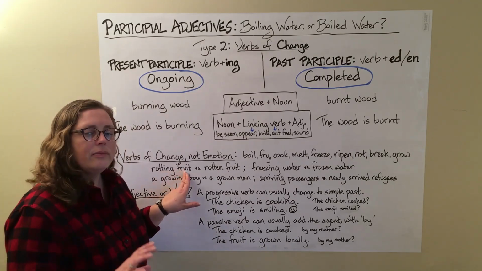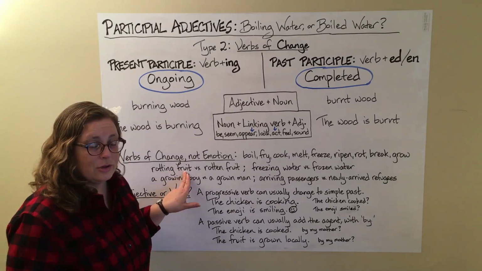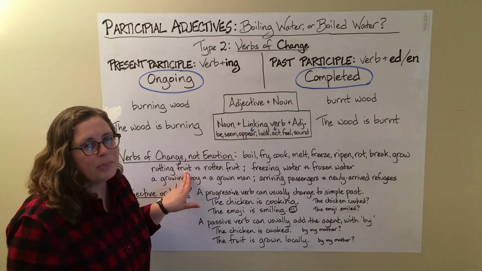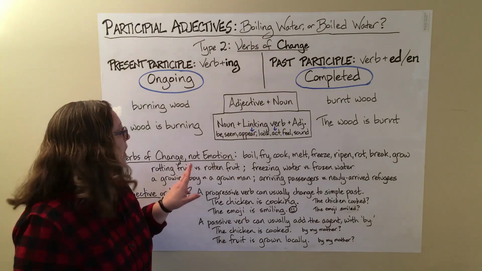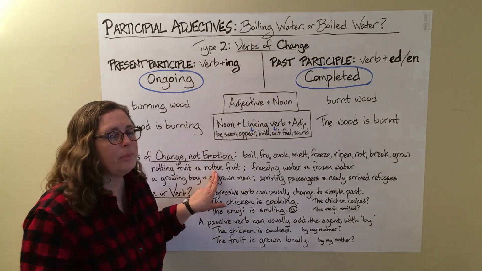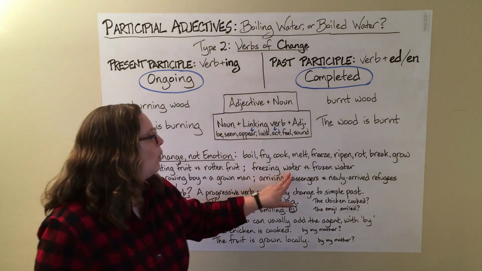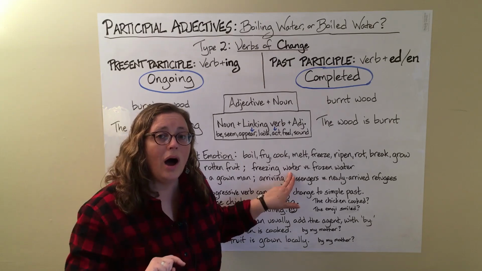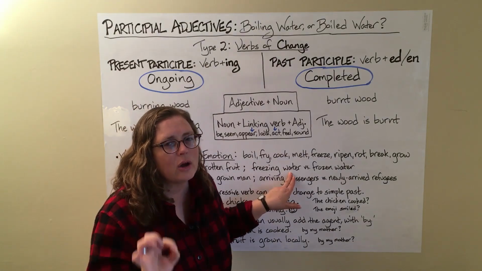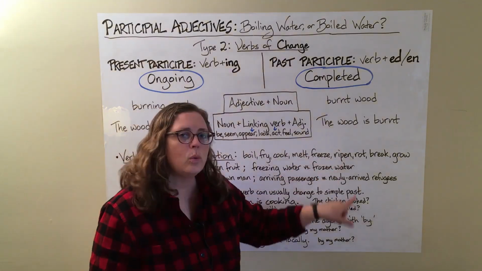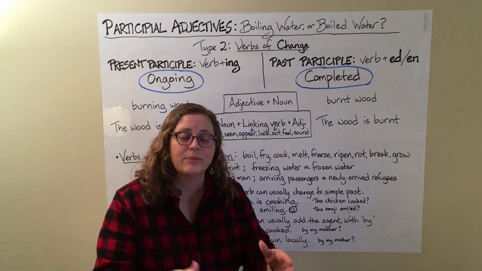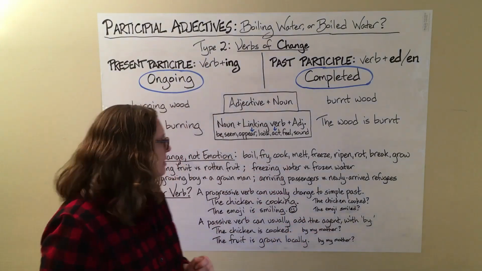Rotting fruit has started to rot, but it's not completely rotten. Rotten fruit is completely bad, throw it away. Freezing water is still water, but it is very, very cold. Frozen water is ice. So you see this difference.